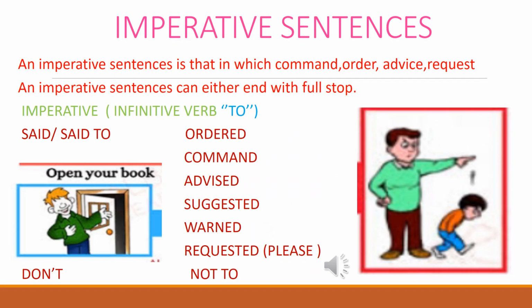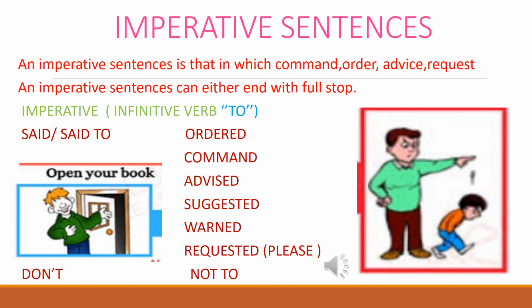Next, imperative sentence. An imperative sentence is one in which there is a command, order, advice, or request. An imperative sentence can end with a full stop. See the rules. The infinitive verb form "to" we are going to use. See the direct speech, said, said to.